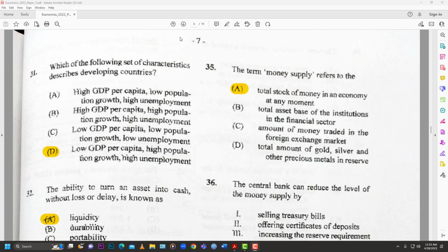Welcome back to Learn SKN, and today we're going to complete the Economics 2022 paper 1. The last video we looked at number 1 to 30, and so today we're going to look at number 31 to number 60. So we're going to complete this multiple choice paper today.